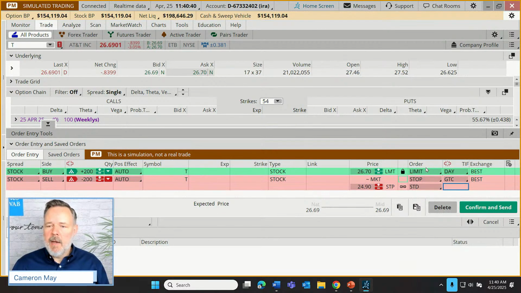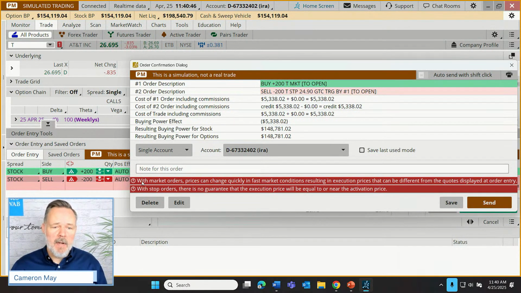There we go. Now, in the interest of trying to get a quick fill, I'm going to switch this to the market order. But of course, as we click confirm and send, there's a reminder here that says with market orders, prices can change quickly in fast market conditions, resulting in execution prices that can be different from the quotes displayed at order entry. So we might think that we're about to buy this for $26.69. It could be more than that.